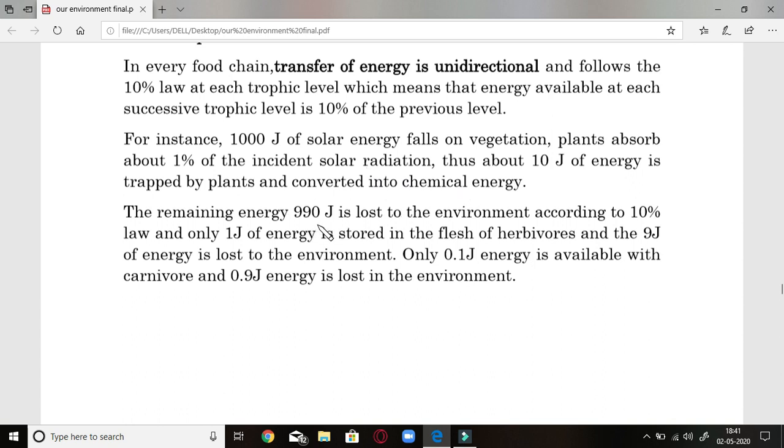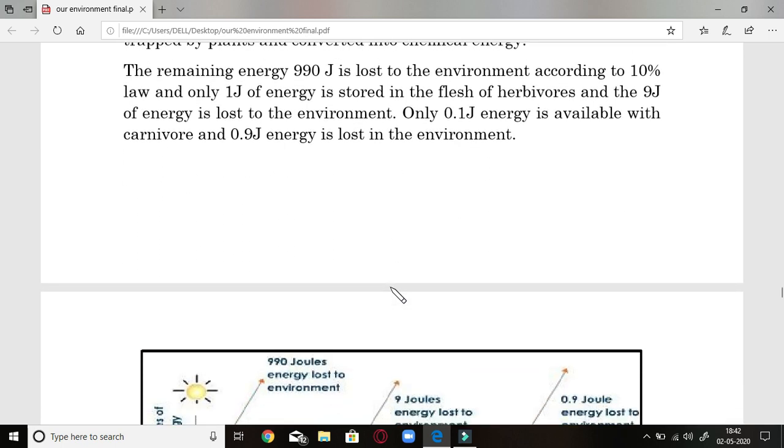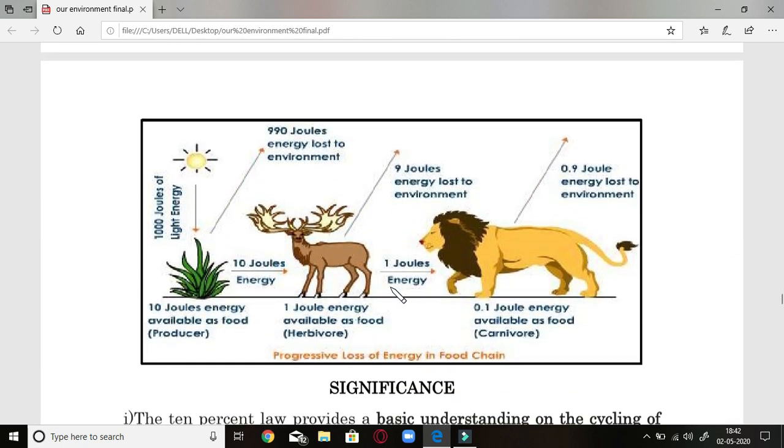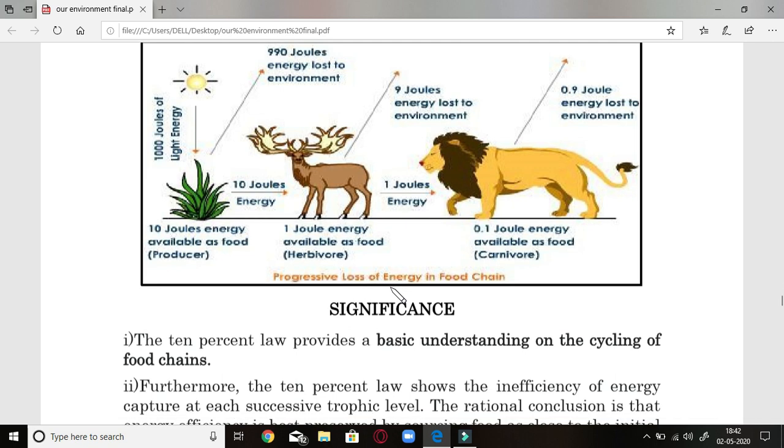The remaining 990 joule is lost. And according to the 10% law, only 1 joule of the energy is stored in the flesh of herbivores, 9 joule is lost to the environment, and 0.1 joule energy is available with the carnivore, and 0.9 joule energy is lost in the environment. So this is what is told by the 10% law.